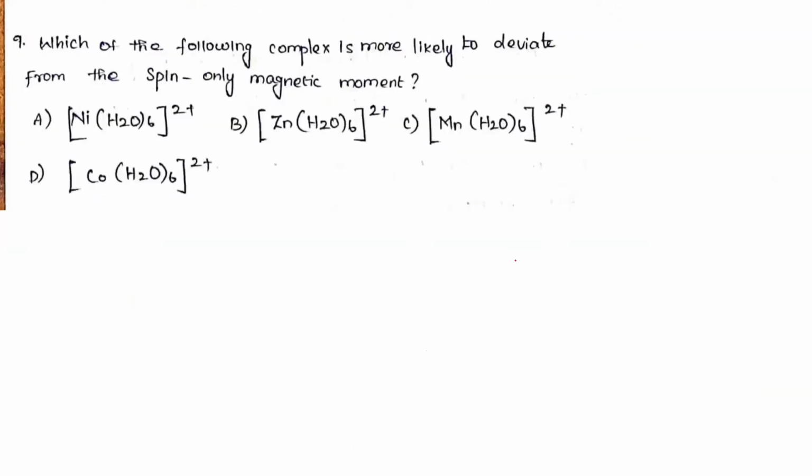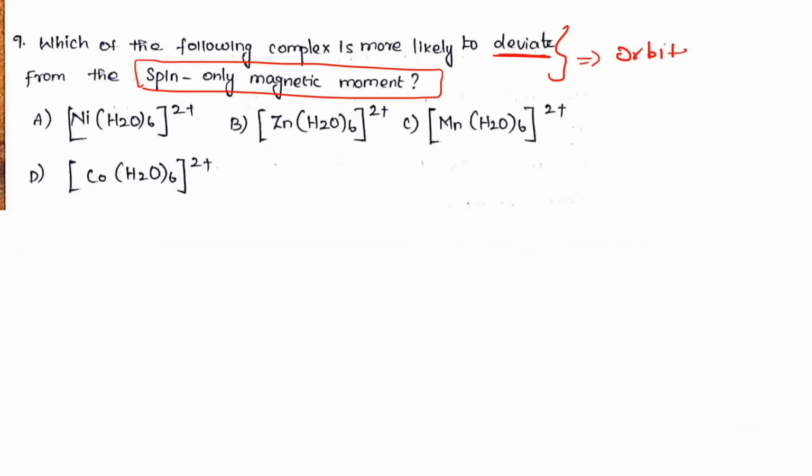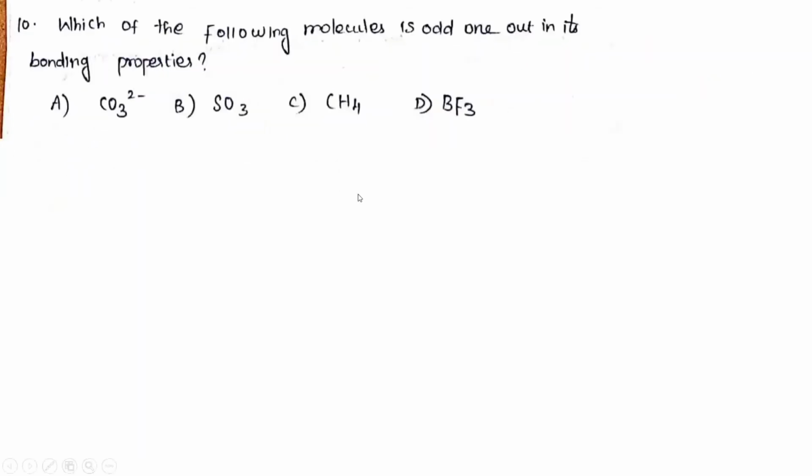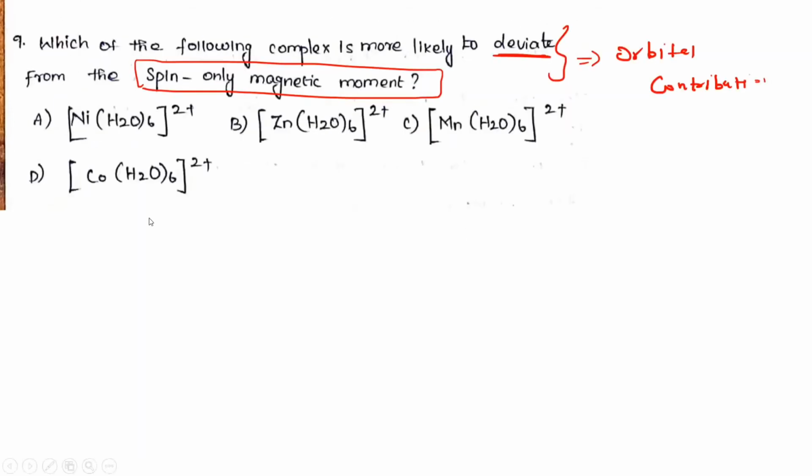It's the ninth. They're asking which of the following complexes are more likely to deviate from the spin only magnetic moment. Indirectly they're asking about the orbital contribution.